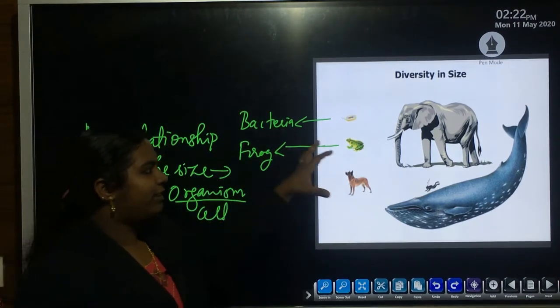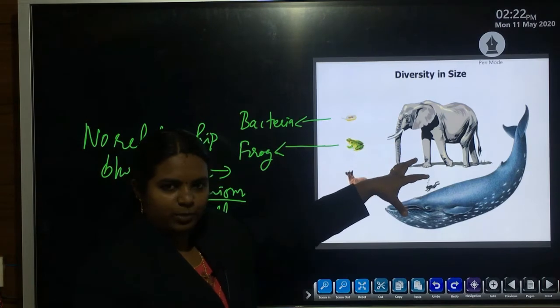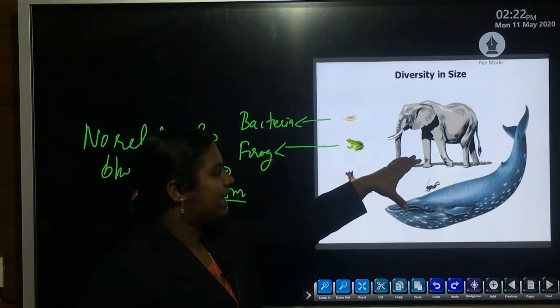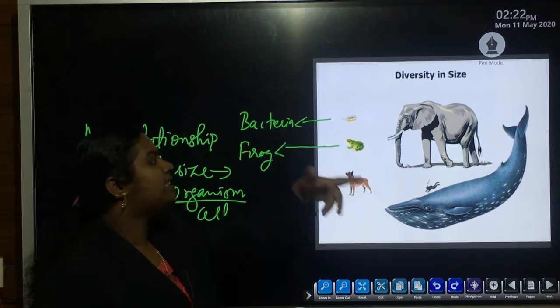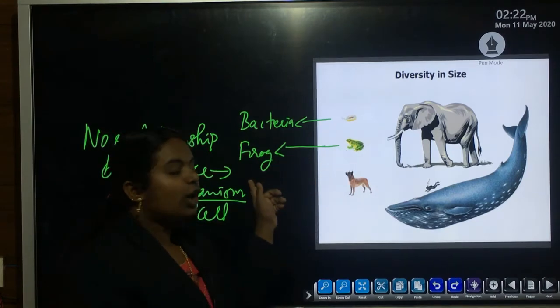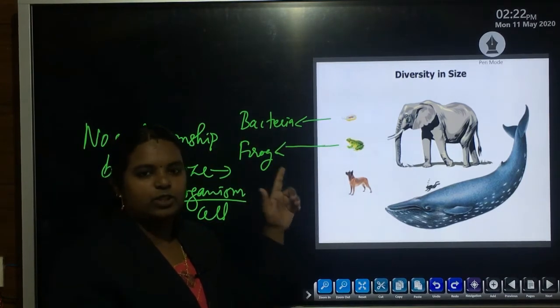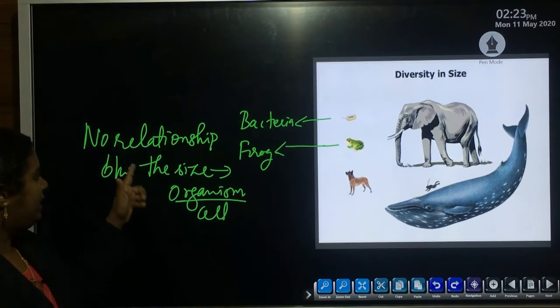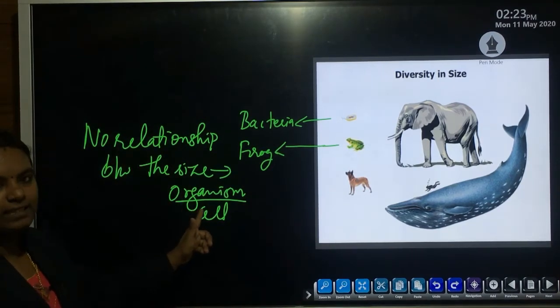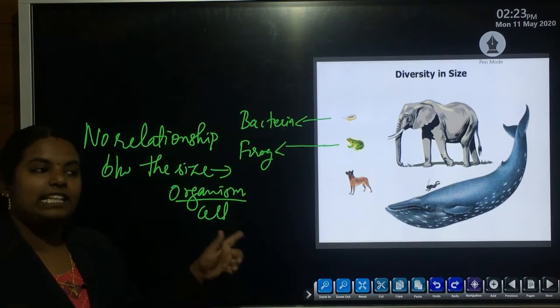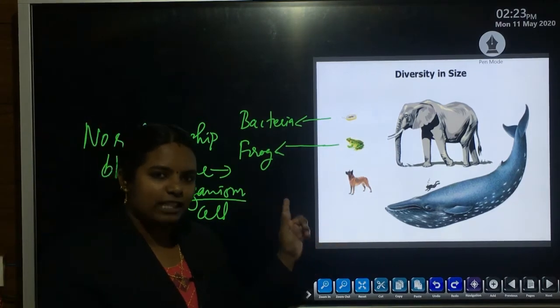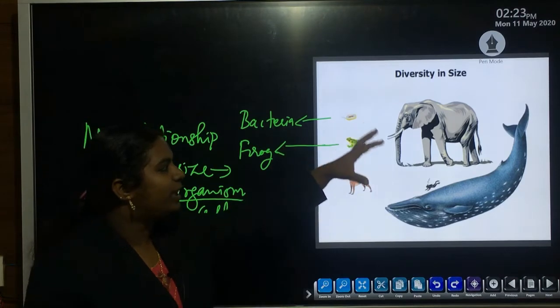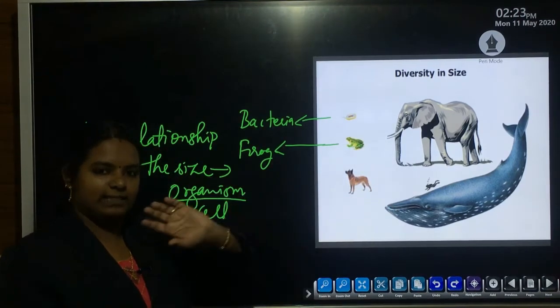Don't think that elephant is having a large-sized body and the cells of this elephant are larger than the cells of the body of the frog. Don't think like that. It is totally wrong. There is no such kind of relationship between the size of the organism as well as the size of the cell, especially in case of multicellular organism, because their body is made up of many cells.